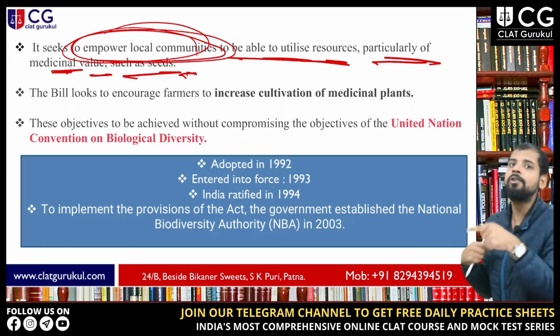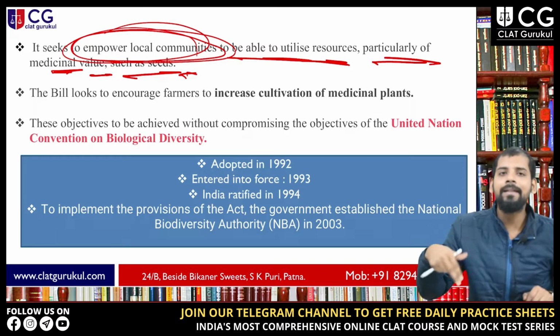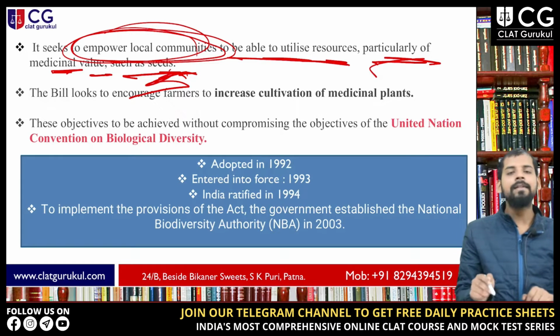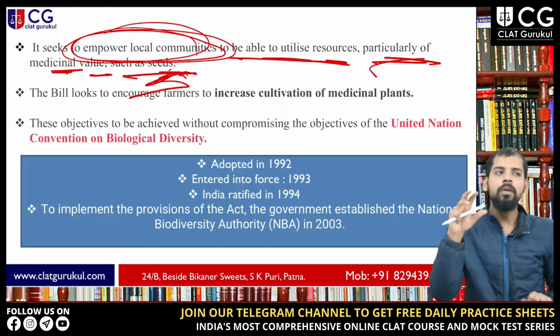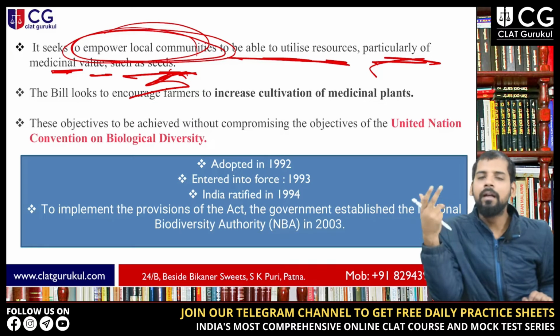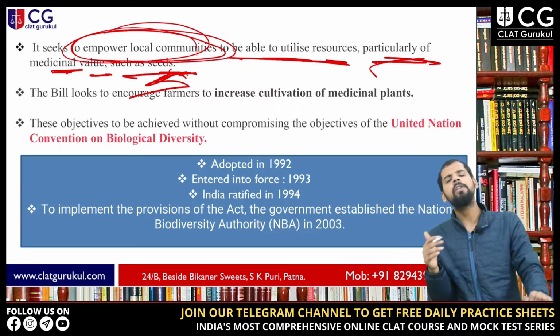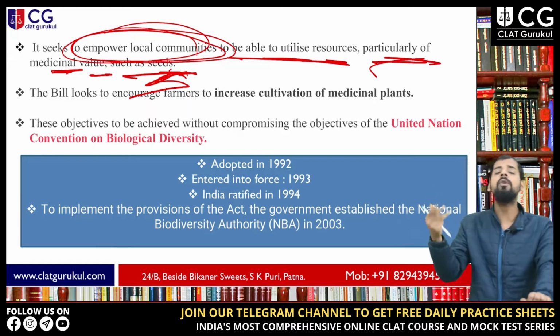So it empowers local communities to utilize resources. We have given seeds as an example, as some kinds of seeds are very important. The bill also talks about creating awareness so that these local communities can fully utilize these resources, because so many local communities living in those areas don't know how to use them.